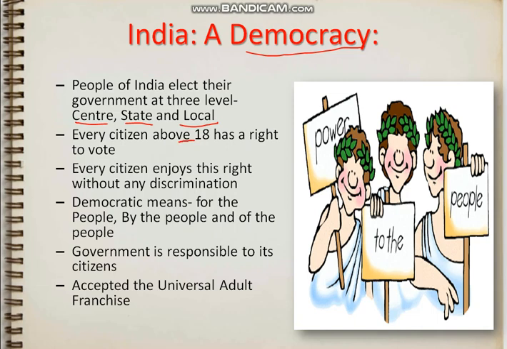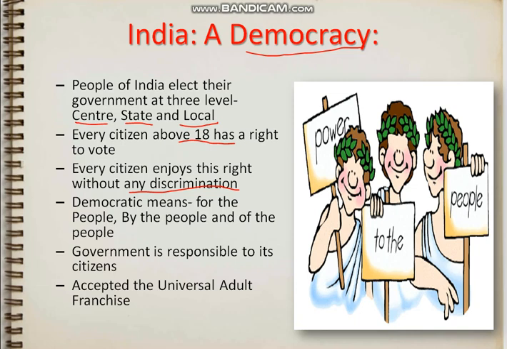Every citizen above 18 has the right to vote. Every citizen enjoys this right without any discrimination. Yes, there are certain exceptions to it. Like if a person is a lunatic, lunatic means mad, then he doesn't have the right to vote. And there are a few others too, but mainly any person who is above 18 and has a name in the voting list has a right to vote.